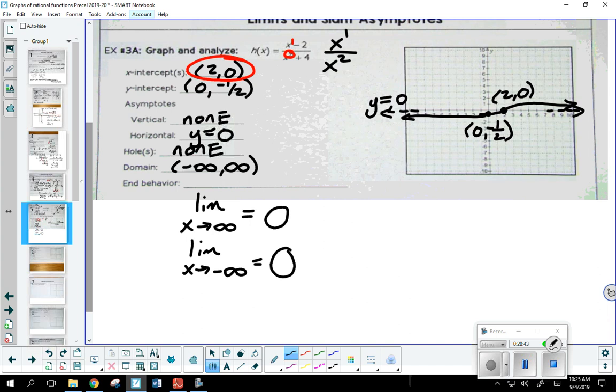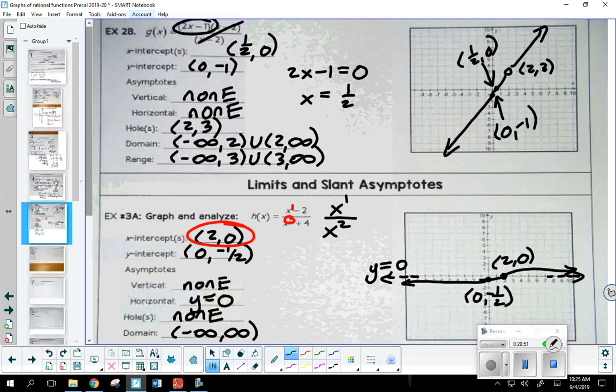Now, this is why I wanted to wait on the end behavior for that first one. So let me go back real fast. Let's take a look at the end behavior for this line. So the limit as x goes to positive infinity, the limit as x goes to negative infinity. For those statements, you really want to focus on the horizontal asymptotes. But what do you notice about this graph? It doesn't have any horizontal asymptotes, right, Caleb?